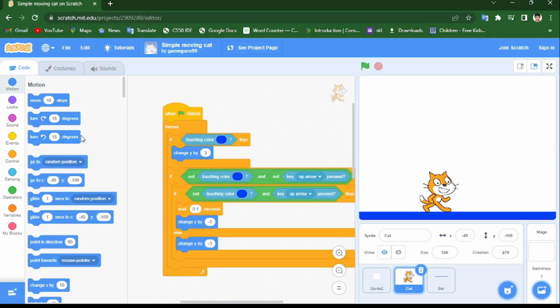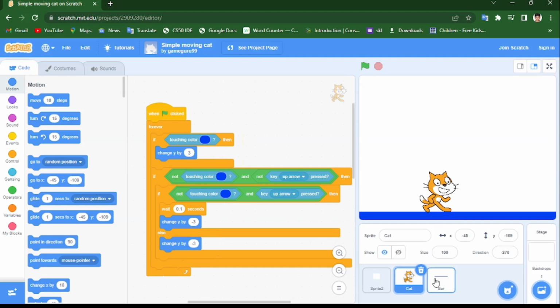So y minus 3, we're going to use y minus 3 to mean go up. So for that, the cat will go up, like when I click up arrow, it goes up. So that's the work of y, to go up or down. Else, same, minus 3, go up. Anyways, that's going to go up.